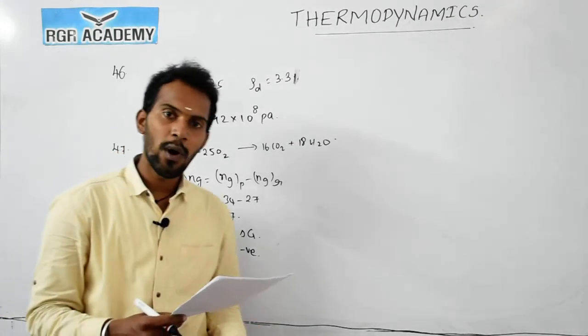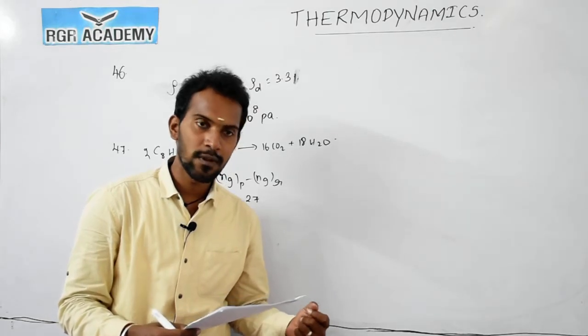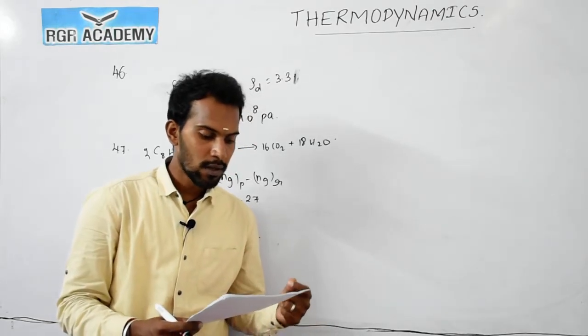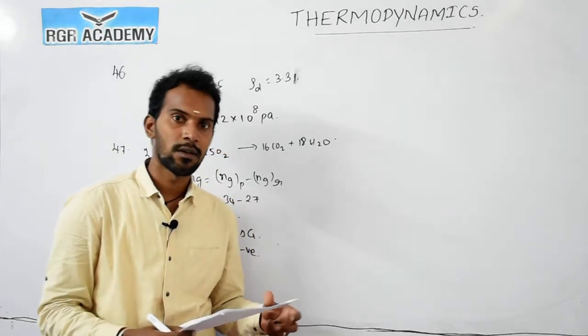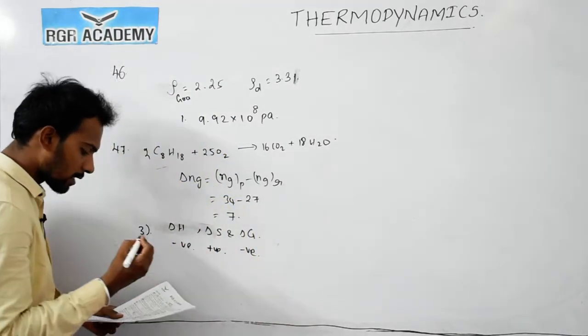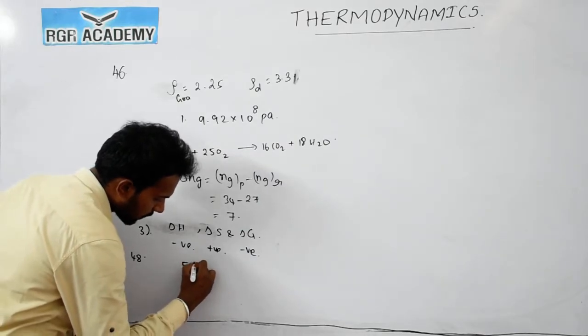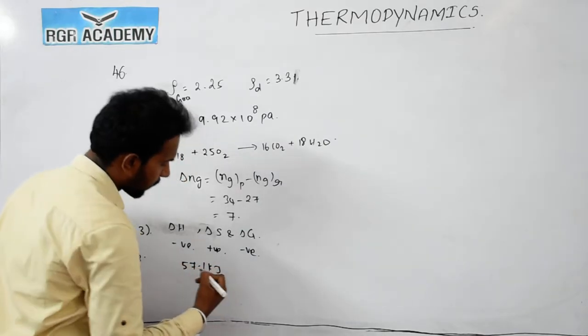Now the question number 48. When 0.5 mole of nitric acid is mixed with 0.3 mole of OH minus, what will be the liberated heat, the enthalpy of neutralization? Neutralization enthalpy is 57.1 kilojoule per mole.